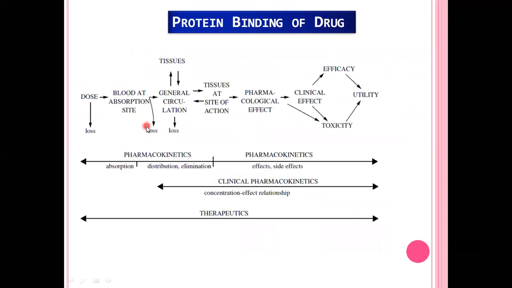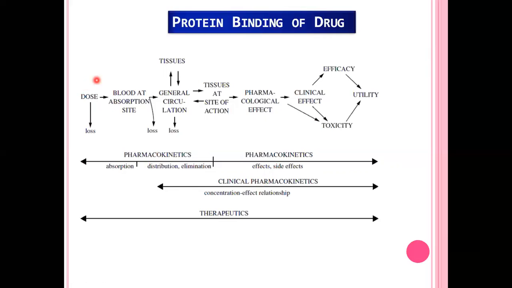This is the pictorial presentation of pharmacokinetics, pharmacodynamics, clinical pharmacokinetics and therapeutics. Very first, when the dose is inserted into the body, after absorption through the semi-permeable membrane, the drug goes into blood circulation.